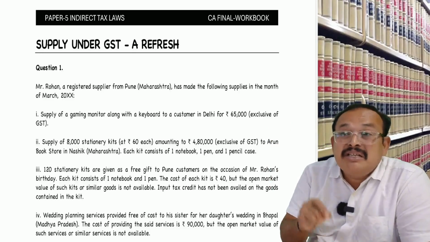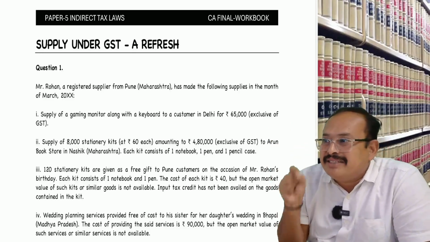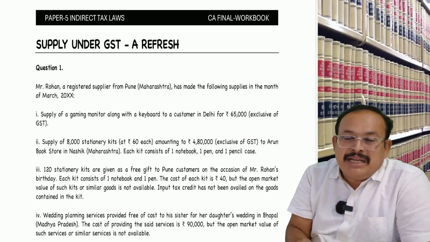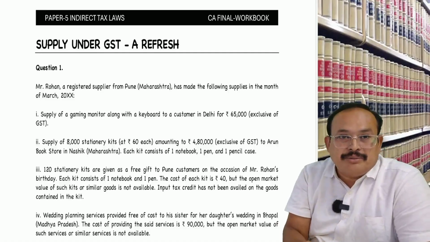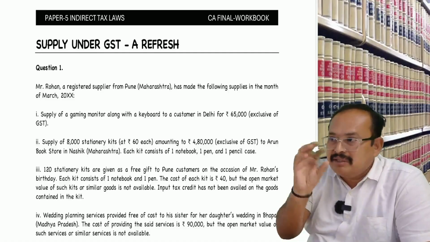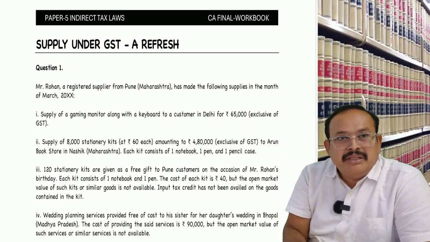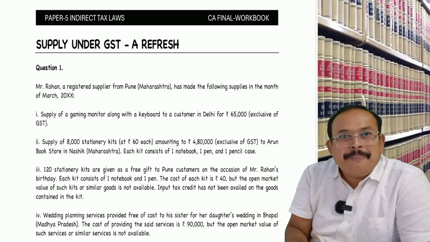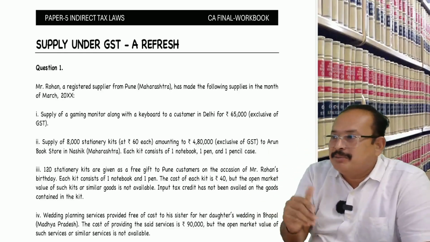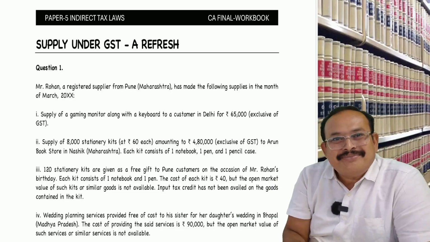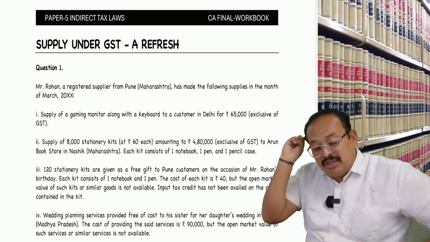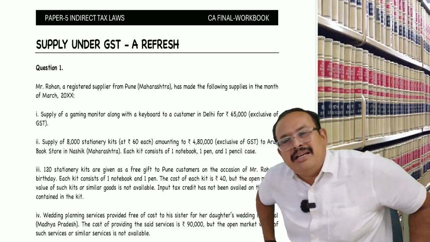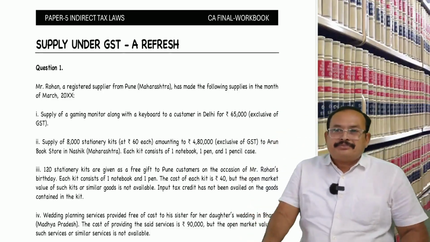350 problems with the latest amendments. The main drawback of the scanner here is that amendments are not available. The past data will not update the new amendments: earlier taxable, now exempted; earlier exempted, now taxable. Get my points? Those amendments have not been taken, but this book has been fully, thoroughly updated.